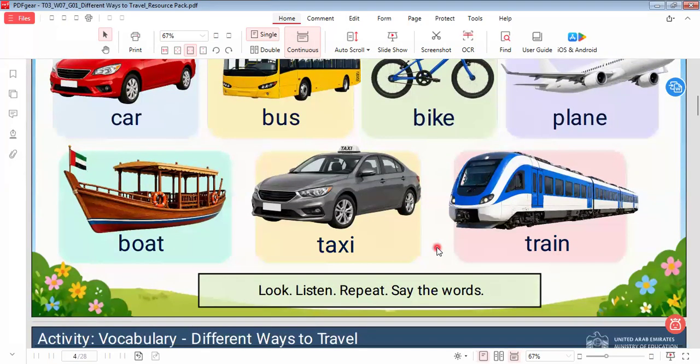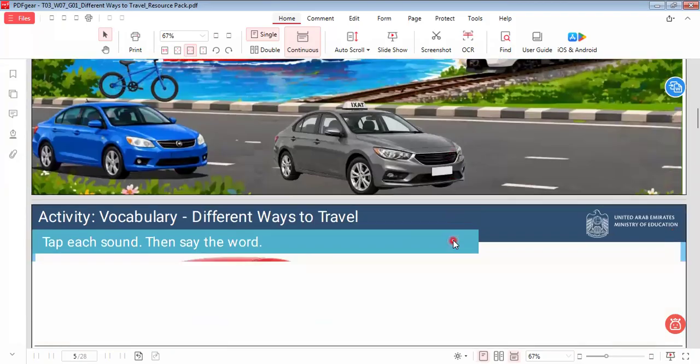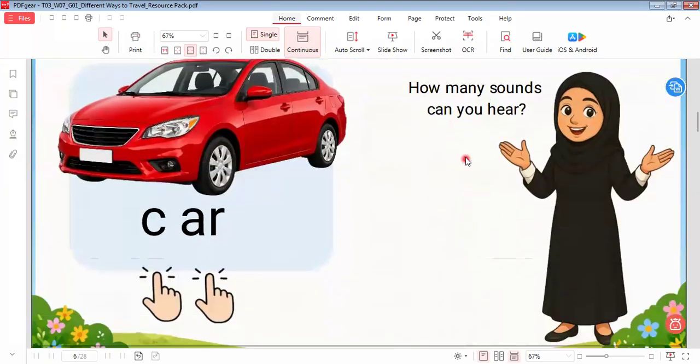I would like you to have a pencil and paper and write these words. Let's go to another item. Here we say how many sounds we hear in this word. We have car, here we have two sounds. Car, this is two sounds.